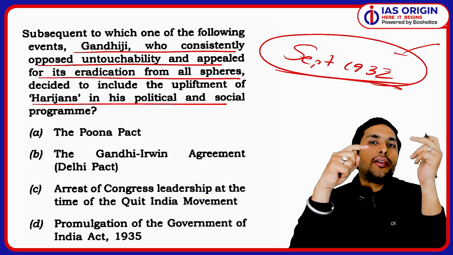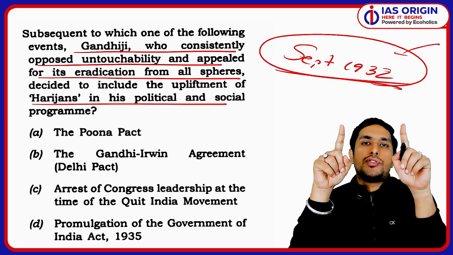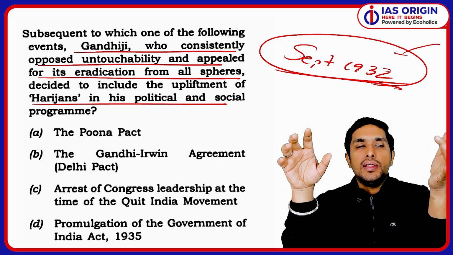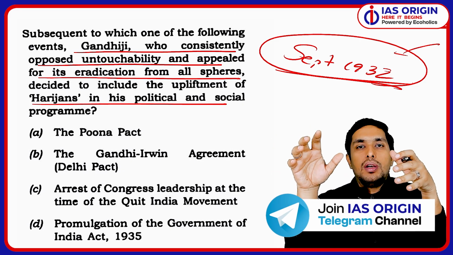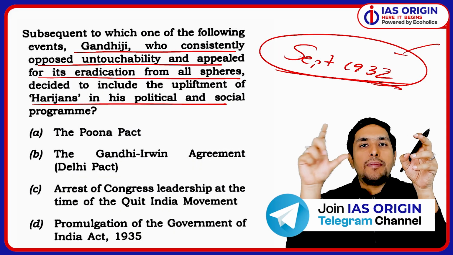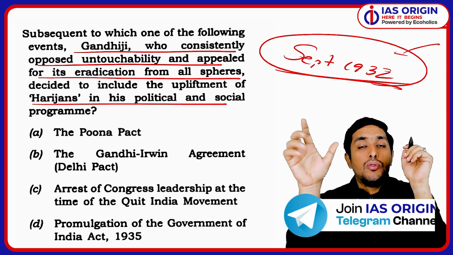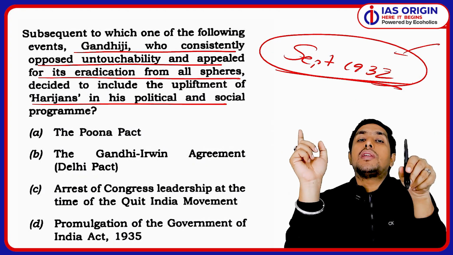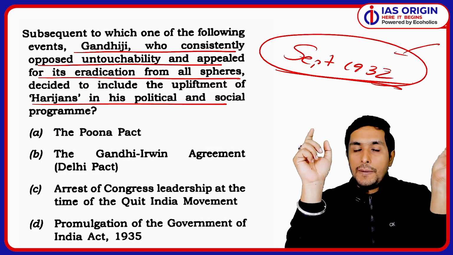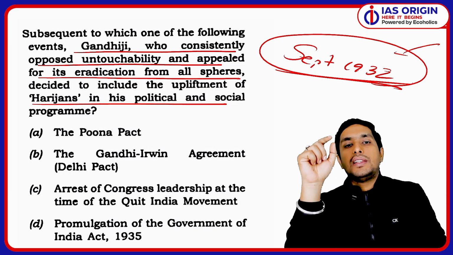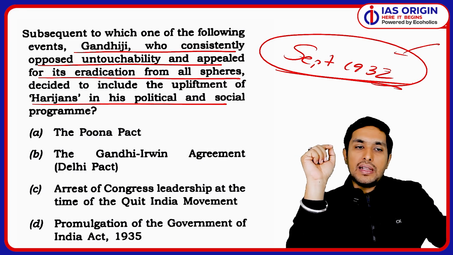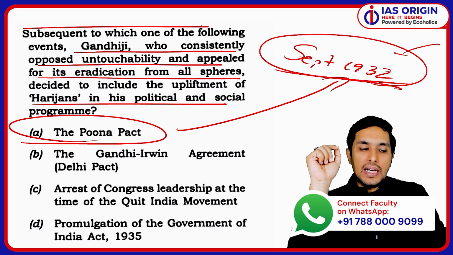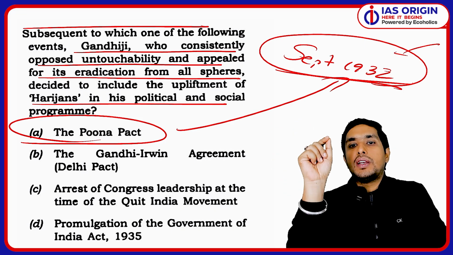Now, why are separate electorates bad? Because it is not just reservation. In separate electorates, the seats are reserved, that's one thing. But even the electorate, the people who are going to vote, will vote only if they belong to that particular category as the person contesting the election. So if a depressed class candidate is contesting, only people from the depressed class will vote, and no other people get to vote. That is the biggest problem. So Gandhiji was against the concept of separate electorates, and that's why after the Pune Pact of September 1932, we have seen that Gandhiji consistently focused on this particular aspect.